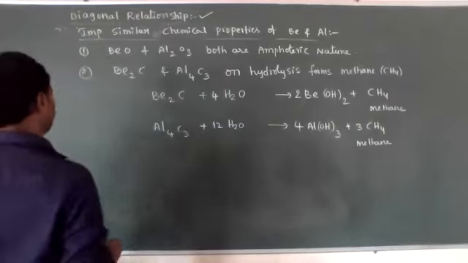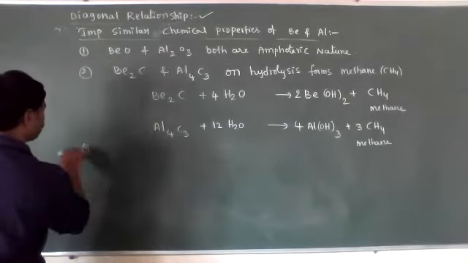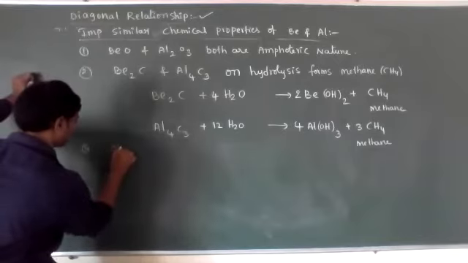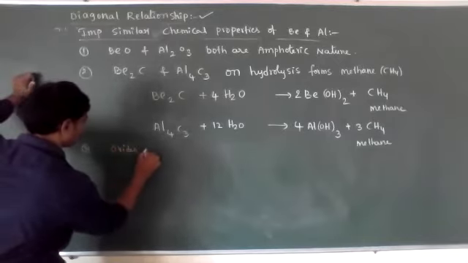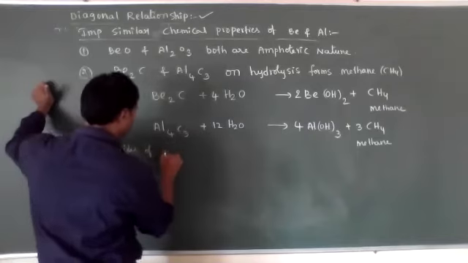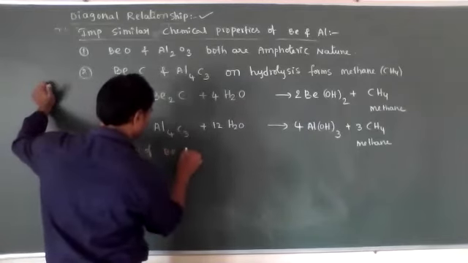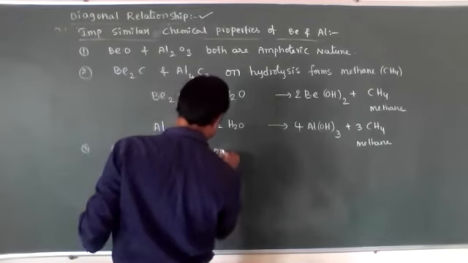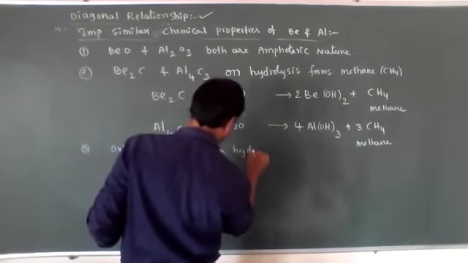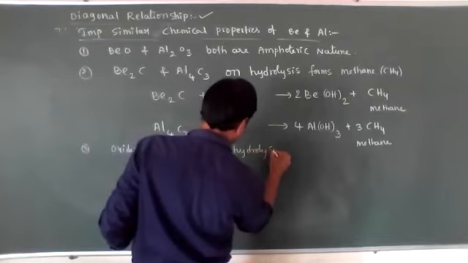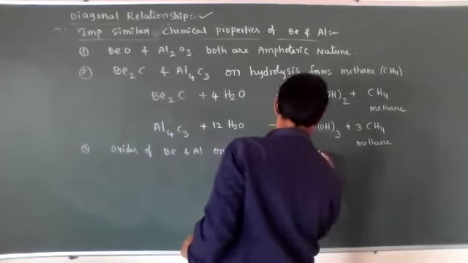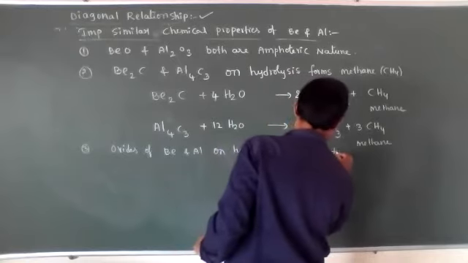So these are the main important similar properties. And the oxides of beryllium and aluminium on hydrolysis form hydroxides.